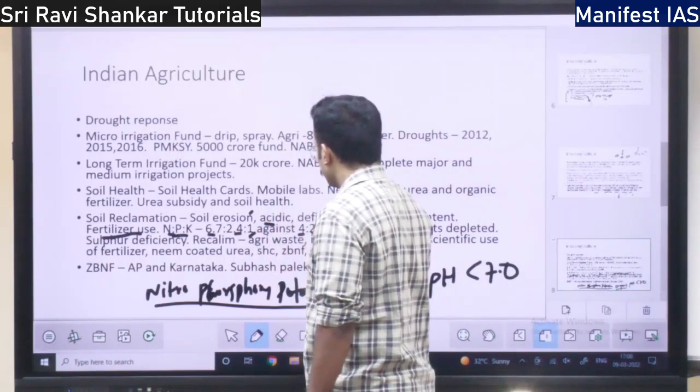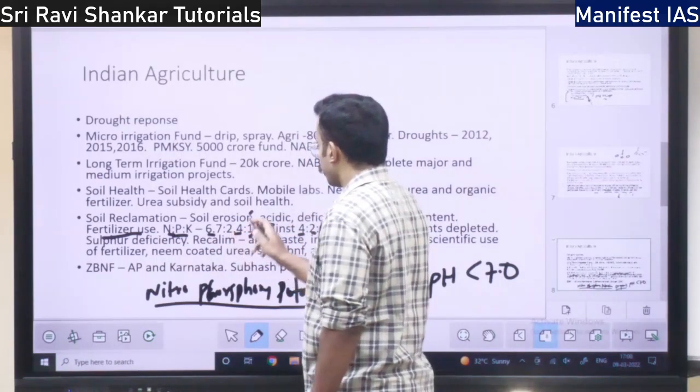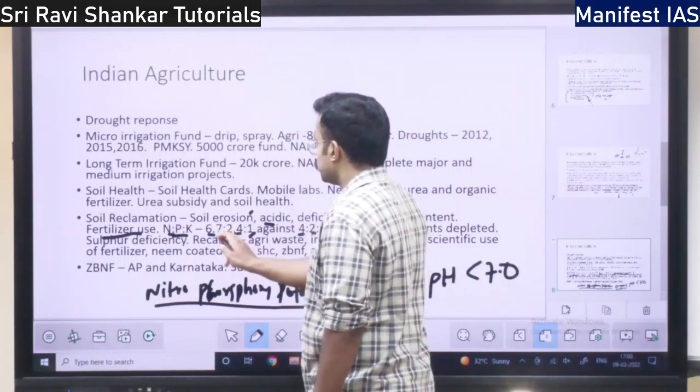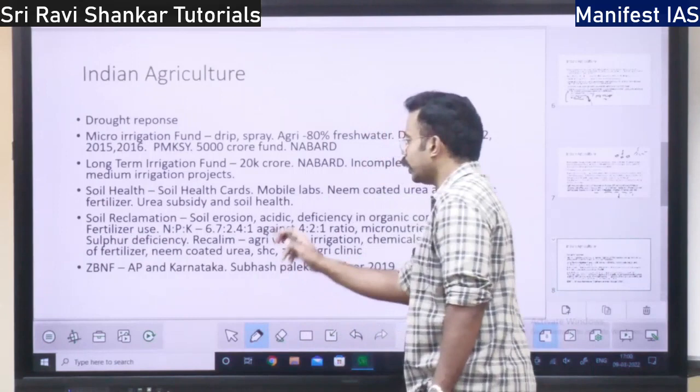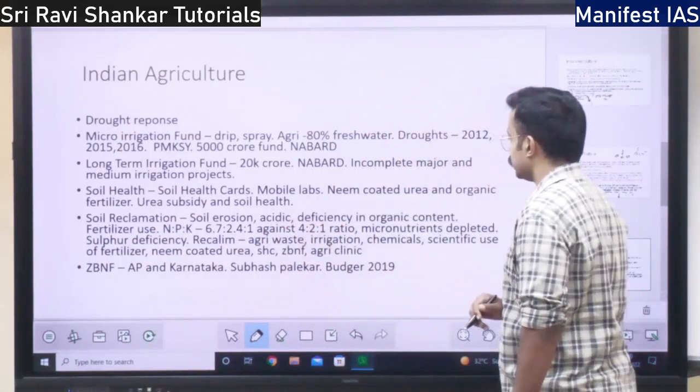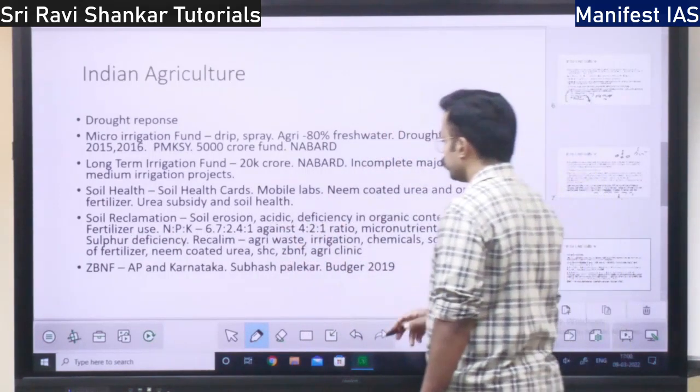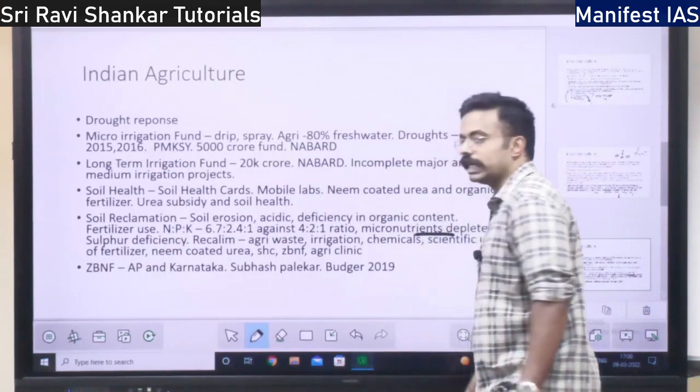This P is being used at 2.4, 0.4 excess. Whereas look at nitrogen. Nitrogen is almost 2.7 extra. 2.7 excess. So what happens when fertilizer is used in excess?